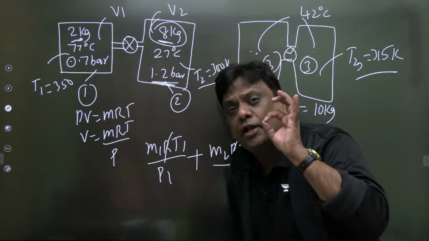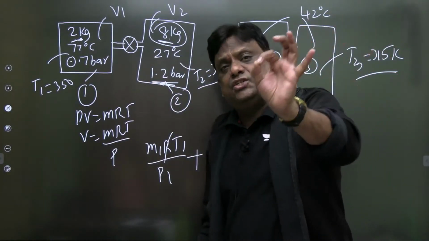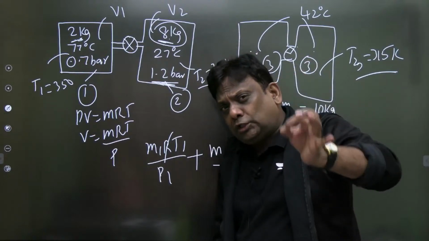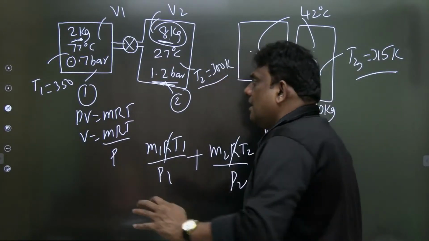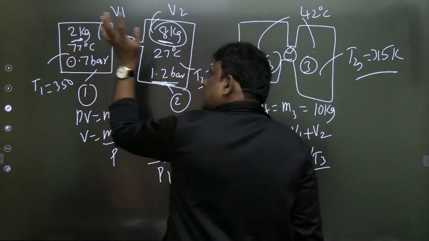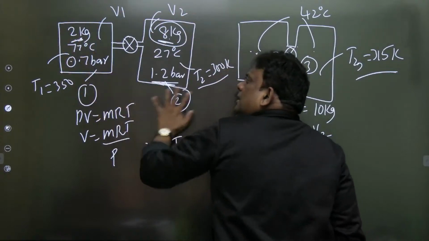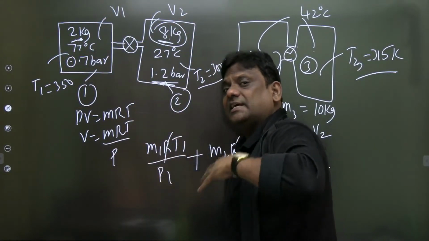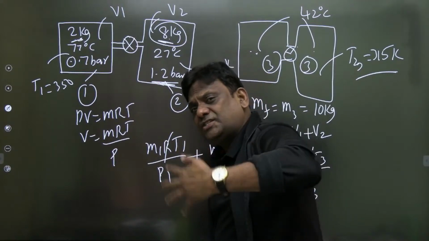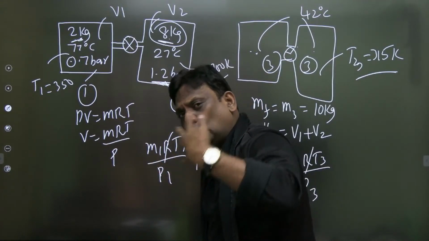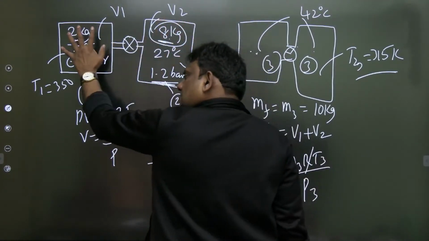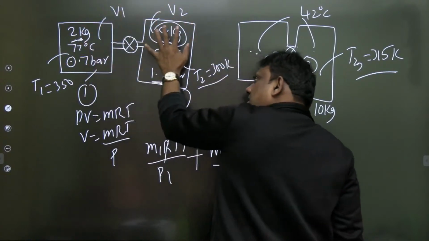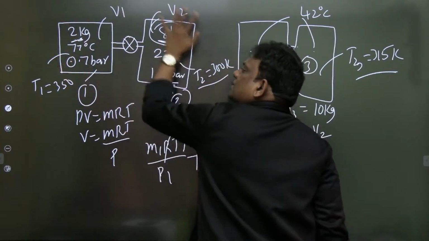Internal energy or energy is an extensive property. If you want the total initial extensive property, it is subsystem 1 plus subsystem 2. This will give me the total initial internal energy, because internal energy is an extensive property. अगर आपको total extensive property चाहिए, this internal energy plus this internal energy will give me the total initial internal energy.